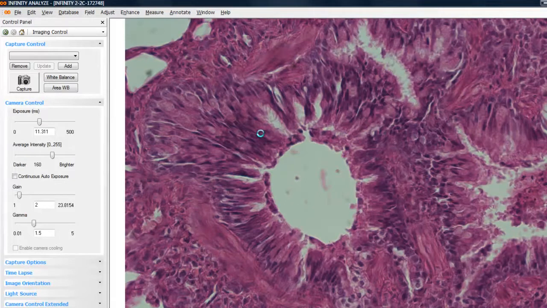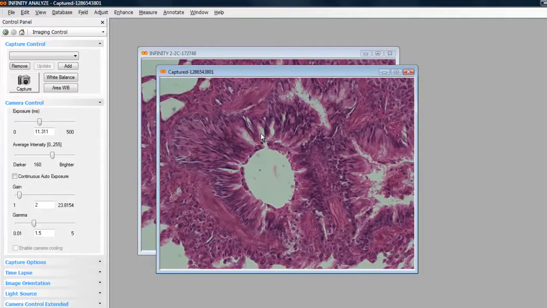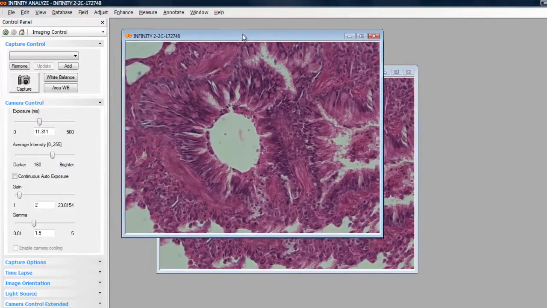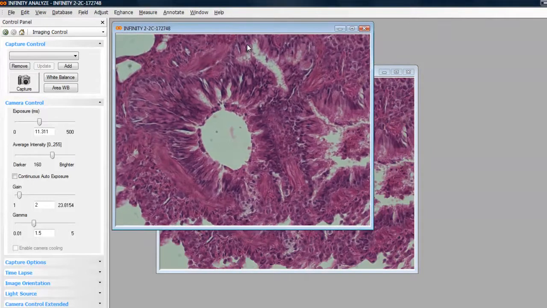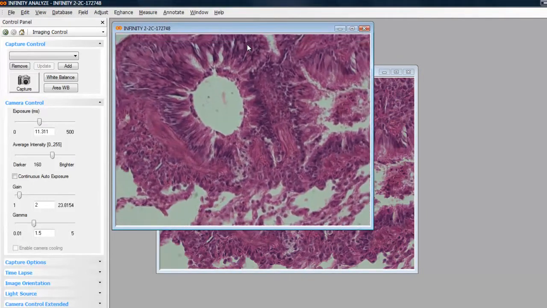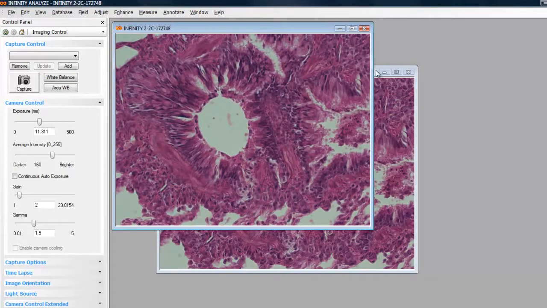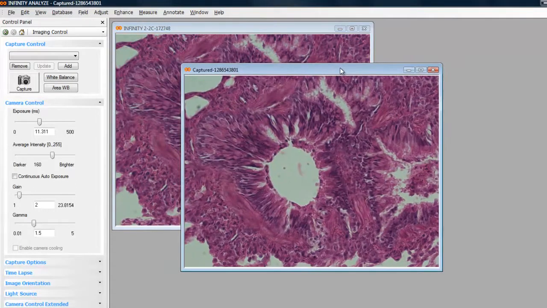When the image is captured, the maximized window is converted to cascade window style, so we can see both the live preview window, as I move the sample to illustrate, and the captured image, both displayed in a cascade style. Either image can be maximized for full viewing.